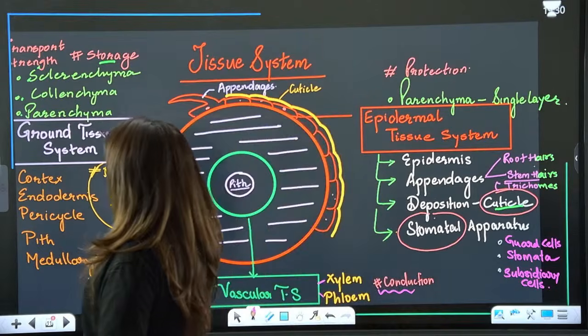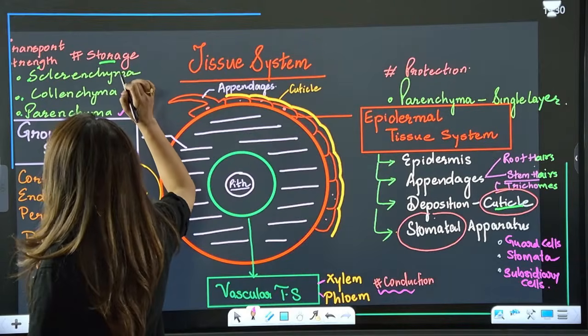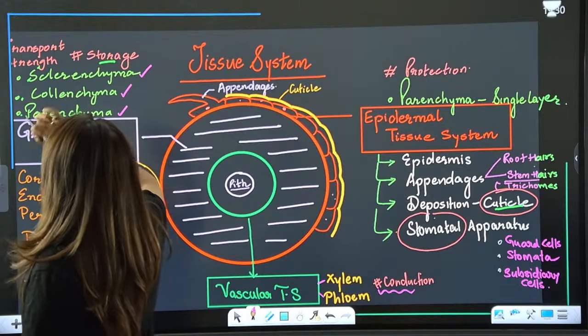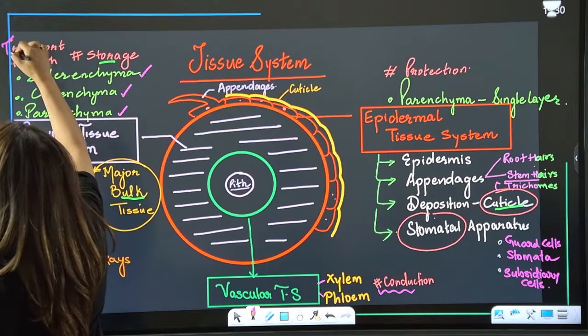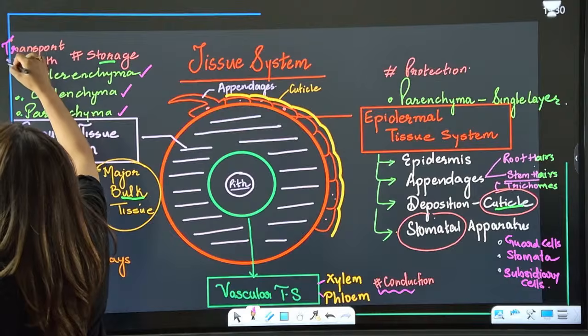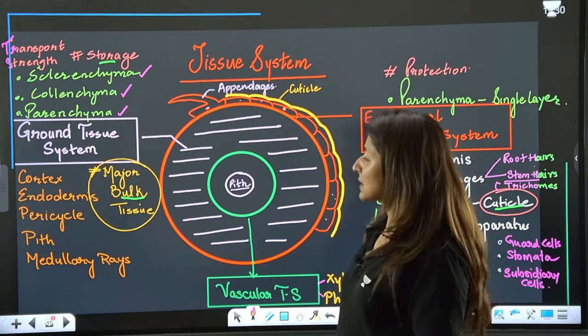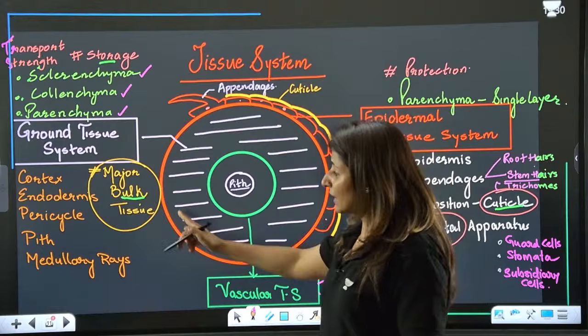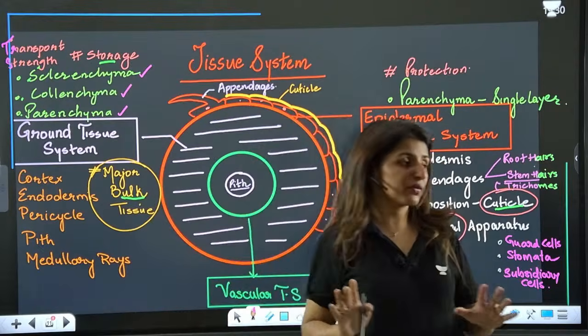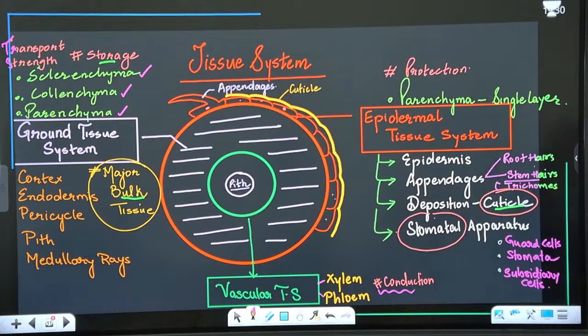These can be formed of parenchyma, collenchyma, as well as sclerenchyma. The functions can be a variety, like transport, providing strength, and also storage of certain things. They form the major bulk, a major part of any organ. Are we clear till here?